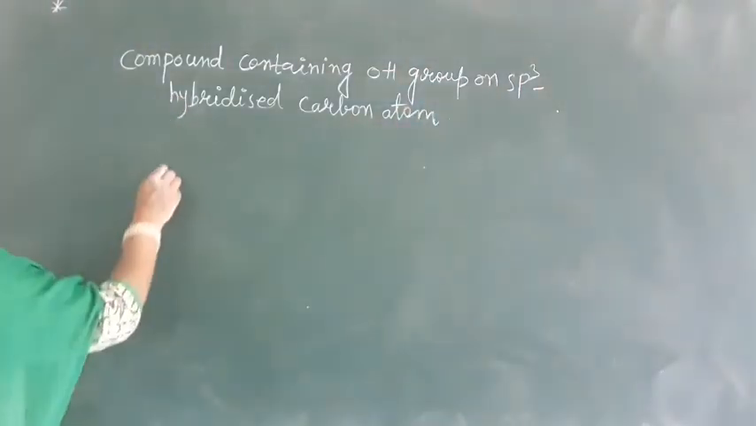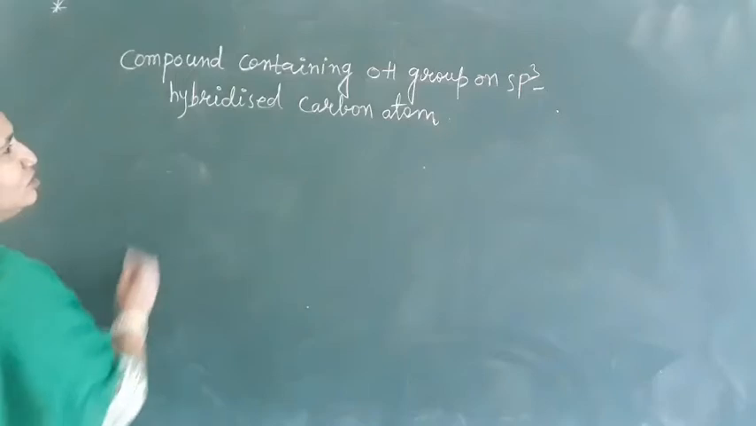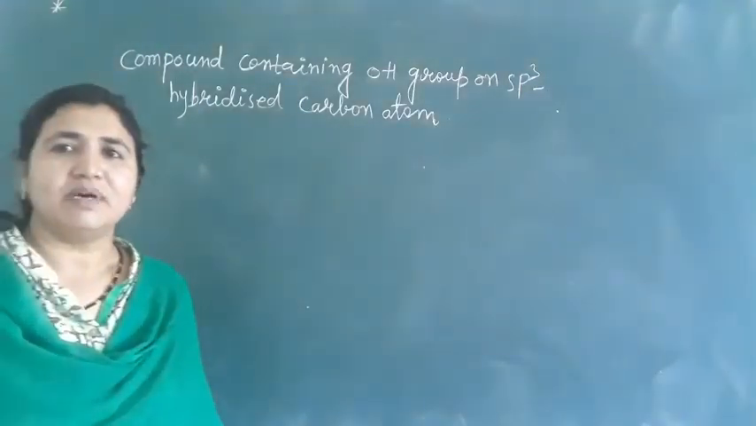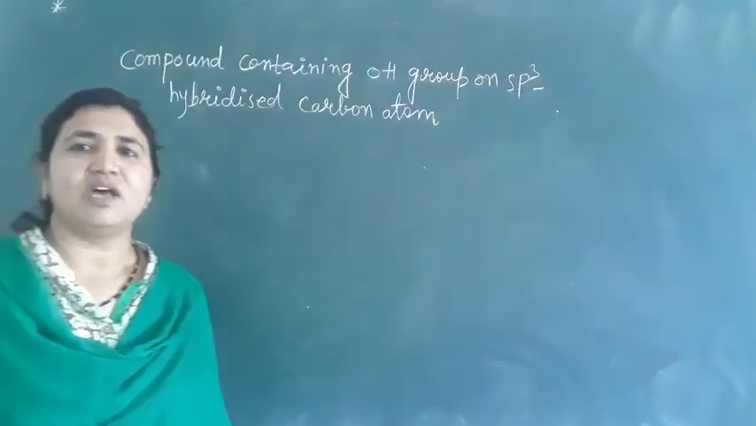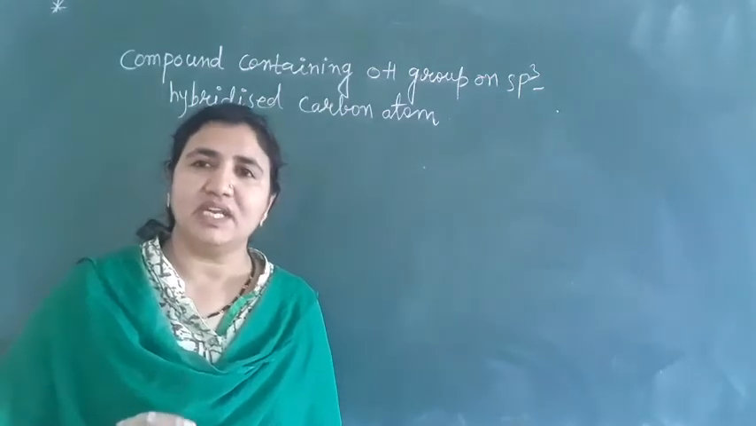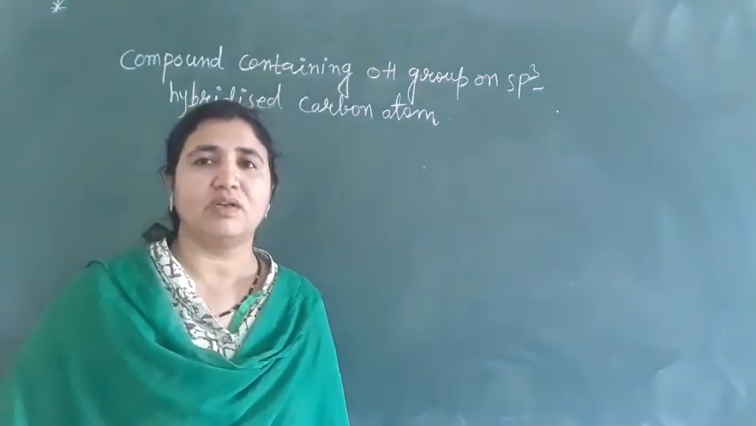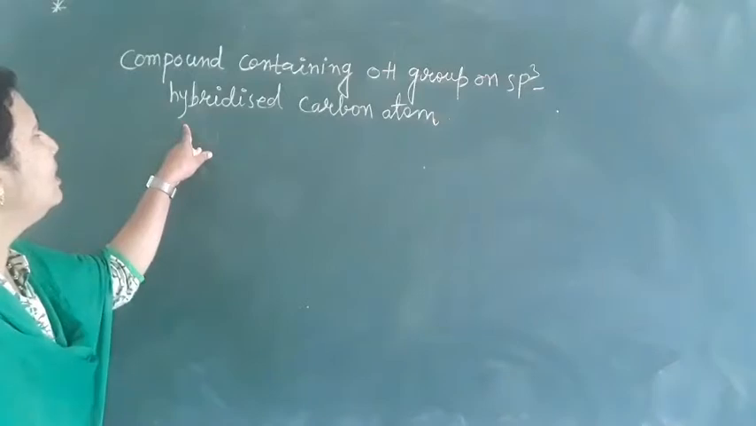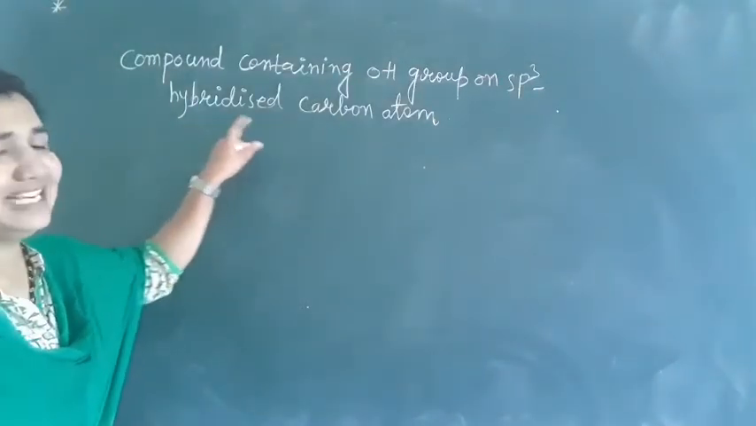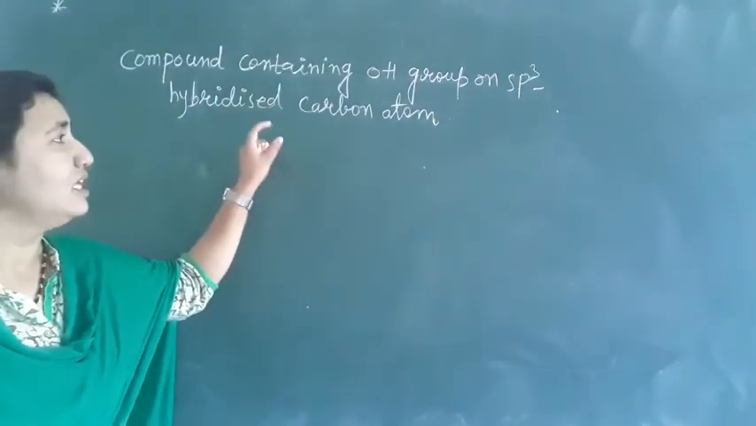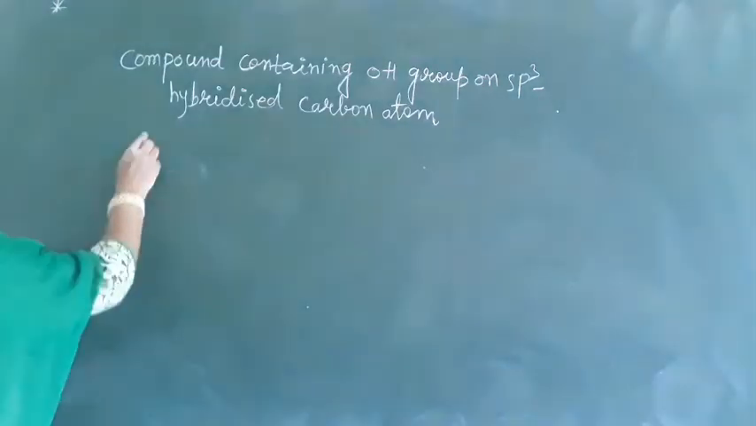So see here, these are also three types. The alcohols in which the OH group is attached to the sp3 hybridized carbon atom, those alcohols are of which type? Csp3-OH type here. These are also three types.